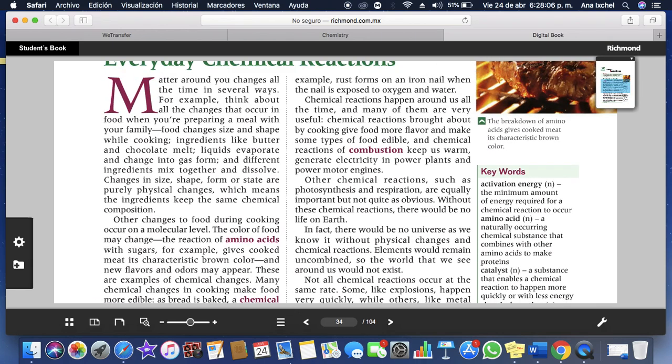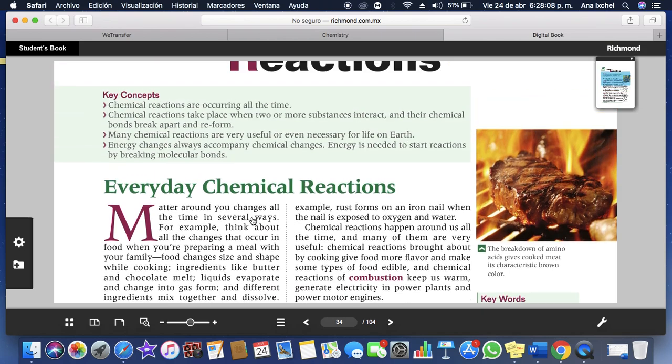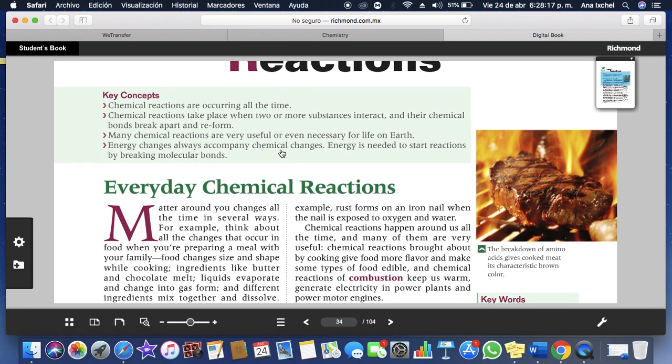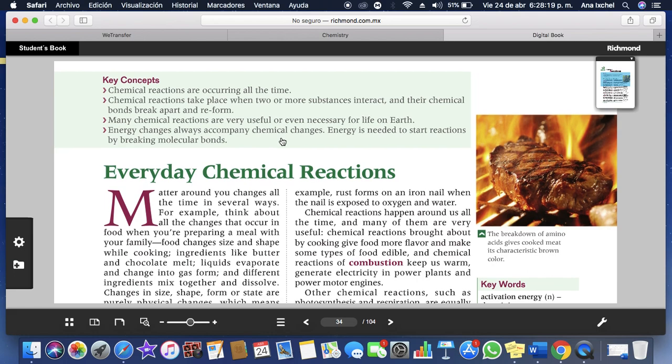So let's start with the reading lesson with this topic, that is the chemical reactions. The key concept is the chemical reactions are occurring all the time. The chemical reactions take place when two or more substances interact and their chemical bonds break apart and reform.